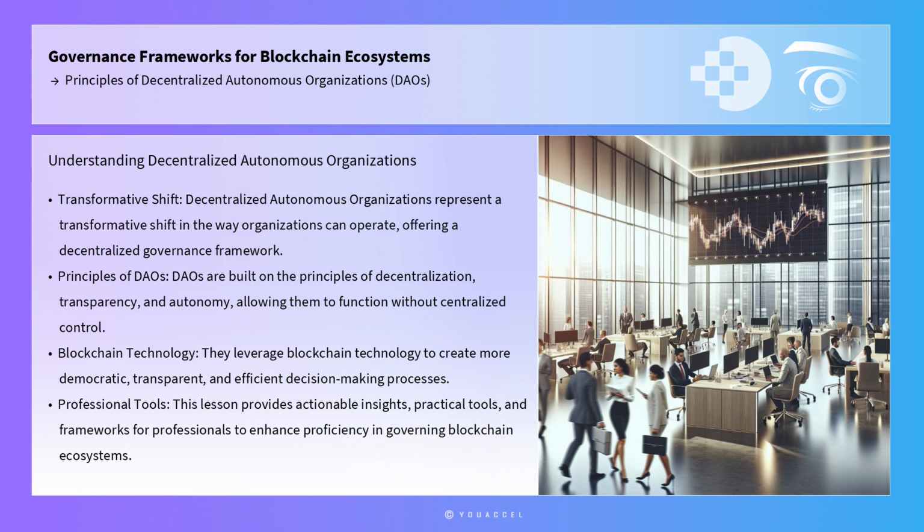Decentralized autonomous organizations represent a transformative shift in the way organizations can operate, offering a decentralized governance framework that leverages blockchain technology to create more democratic, transparent, and efficient decision-making processes. DAOs are built on the principles of decentralization, transparency, and autonomy, allowing them to function without centralized control. This lesson explores these principles in depth, providing actionable insights, practical tools, and frameworks that professionals can implement to enhance their proficiency in governing blockchain ecosystems.